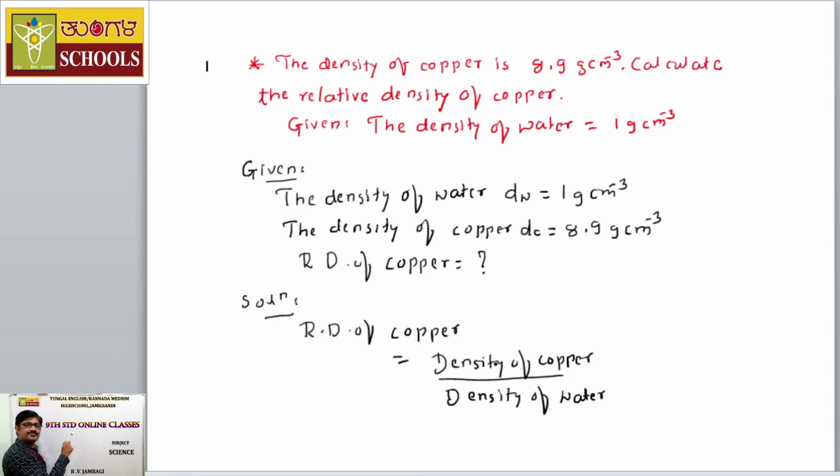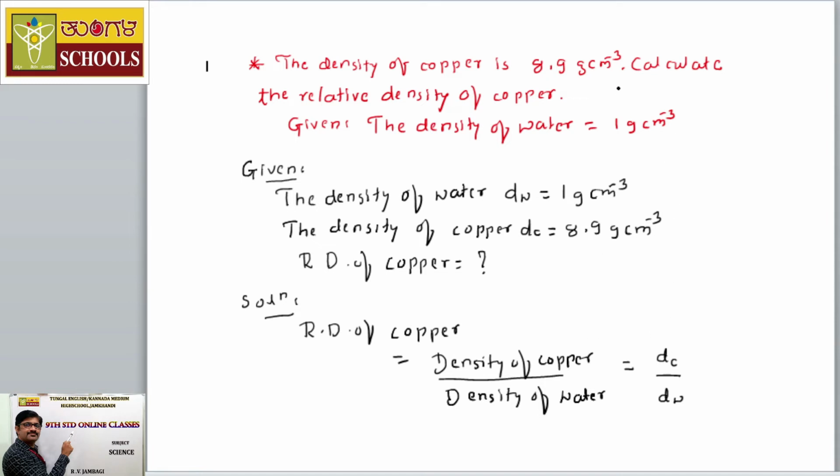That is the reminder for you. That is the definition of relative density. As per our problem, it is the density of copper divided by the density of water, which is given at 4 degrees Celsius as 1 gram per cm cube.